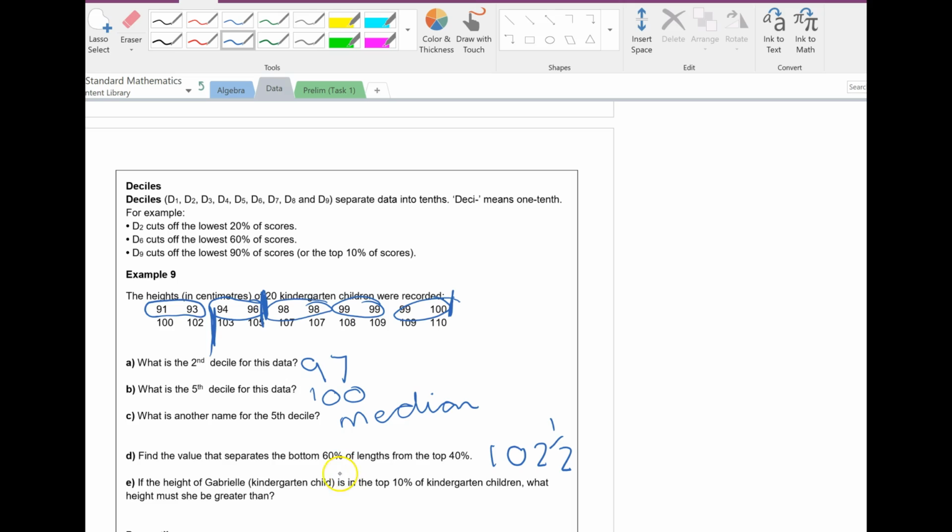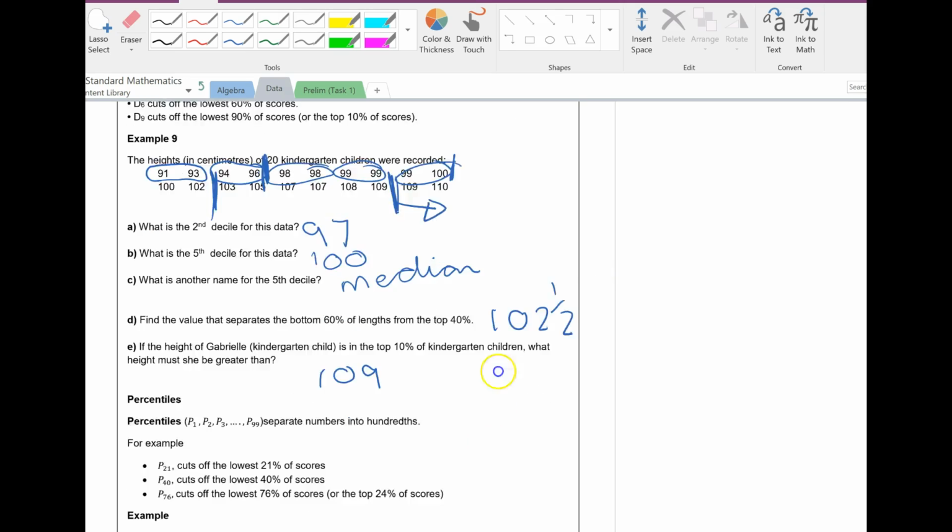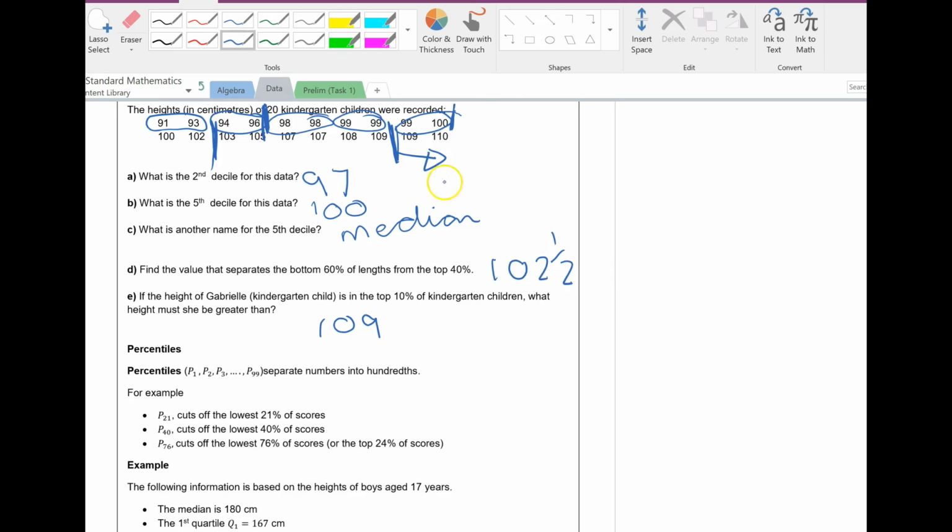If the height of Gabrielle's kindergarten child is in the top 10% of all children, she must be taller than 109. Percentiles break it up into percentages.